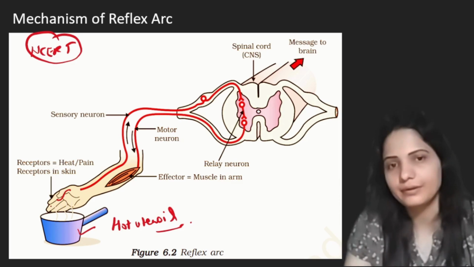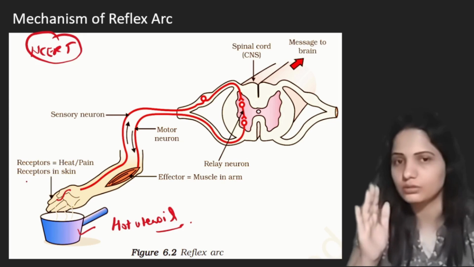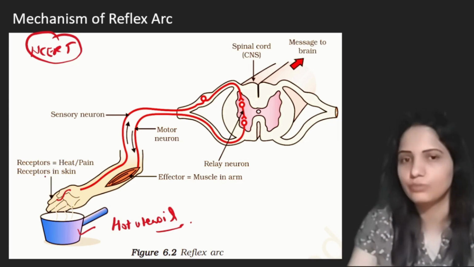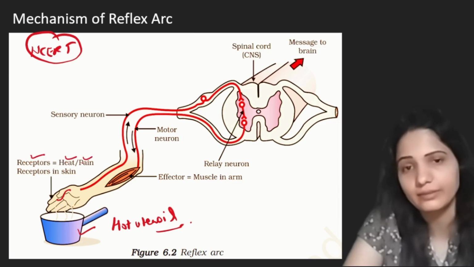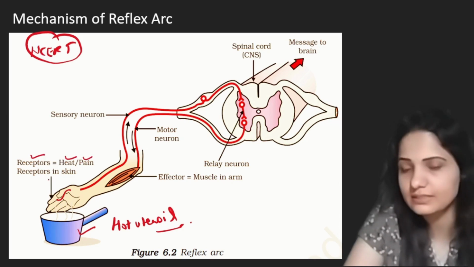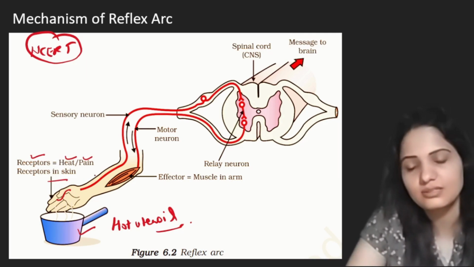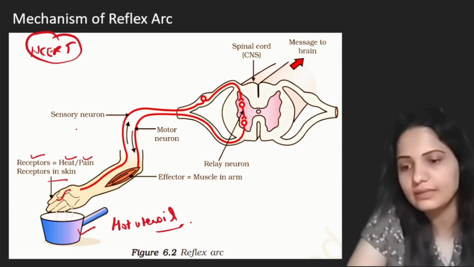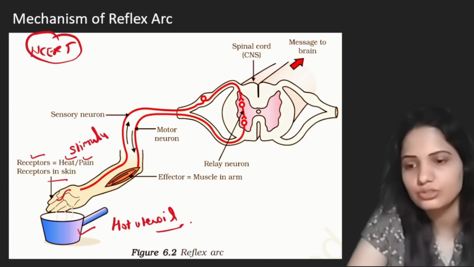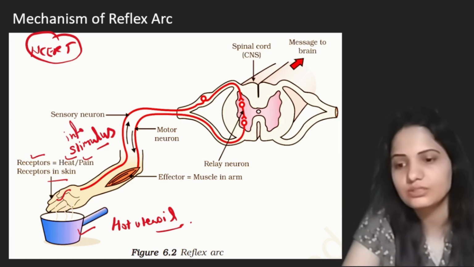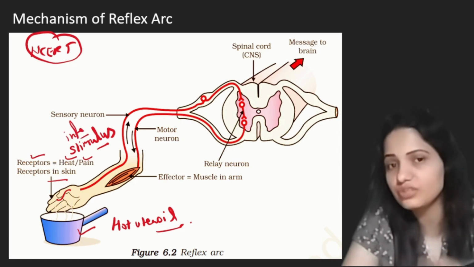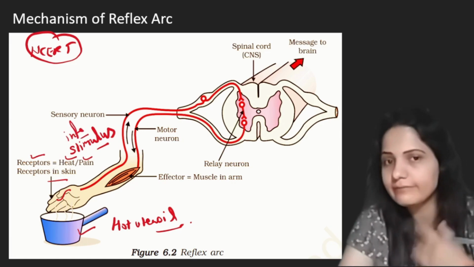The skin of our hand will sense that this is hot and this is dangerous for the body, as it can burn our skin. The receptors present in the skin will sense the heat and the pain. So first comes the receptor. Once the receptor senses this heat or pain, it will act as a stimulus. This is the information, the change in environment which is perceived by our body.